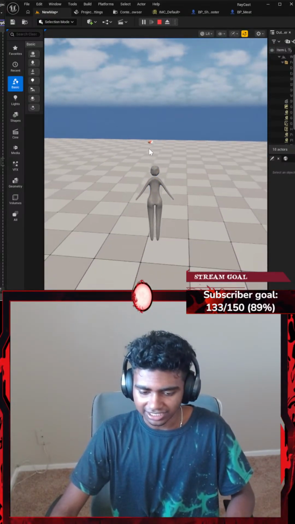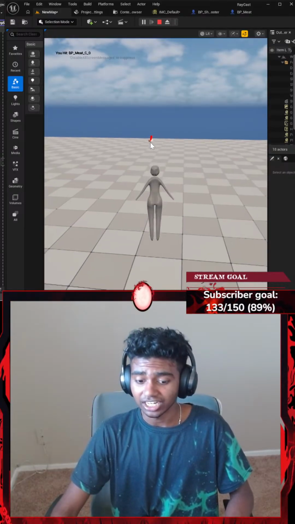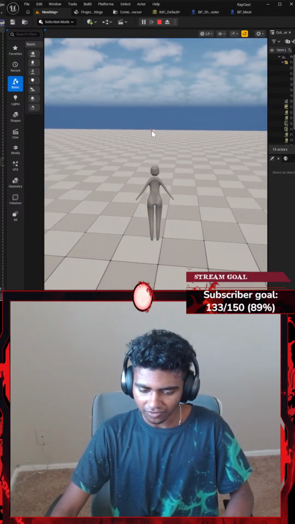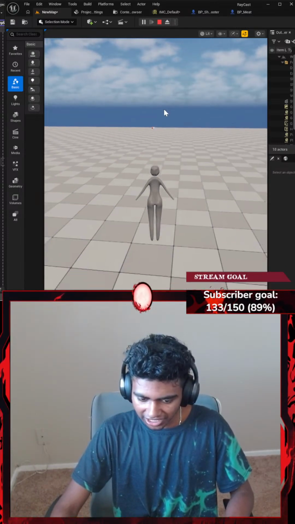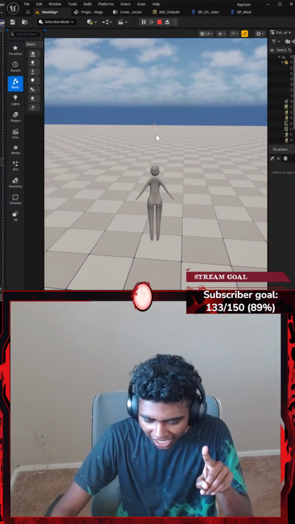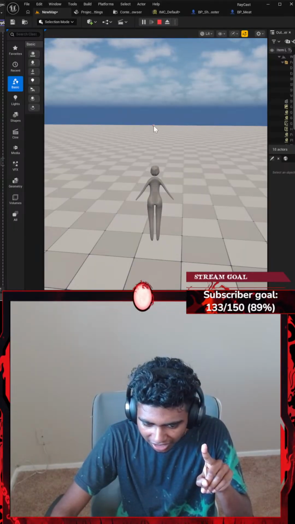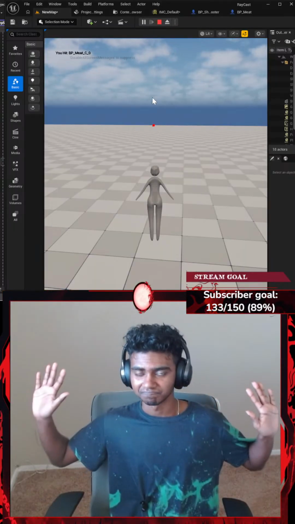Let's see my max distance. I can go ahead and shoot a meat from here. What if I go even further back? I hit the meat. Let's go even further back. I think we can barely see the meat up here. Let's try shooting it.